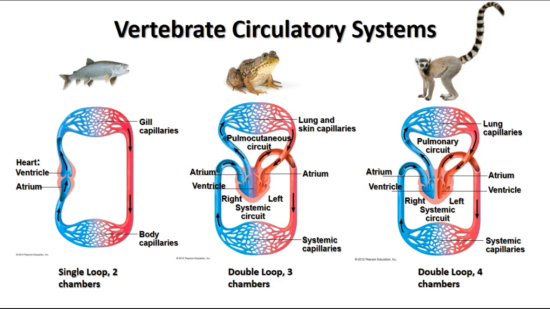Amphibians and most reptiles have a three-chambered heart. They have two atria, or receiving chambers, and one ventricle, or pumping chamber. Frogs and other amphibians in particular have what we call a pulmocutaneous circuit. That means that it goes not only to the lungs but also to the skin, because they have capillaries in their skin that can actually do gas exchange directly through their skin. So next time you see a frog, you'll know that's why it feels wet on the outside, because it is able to respire through its skin.